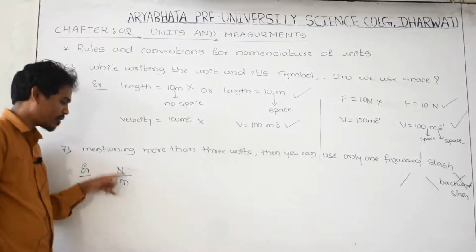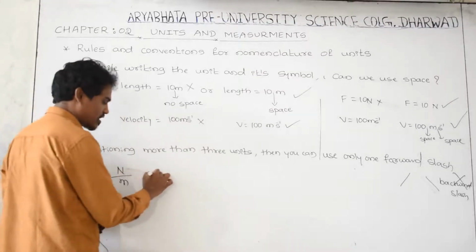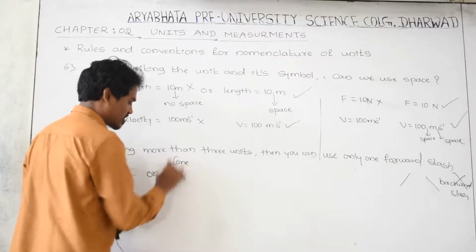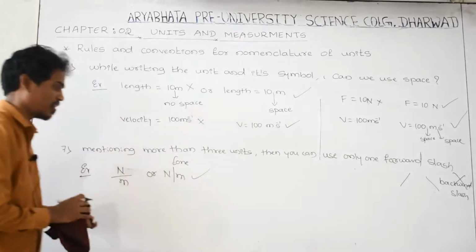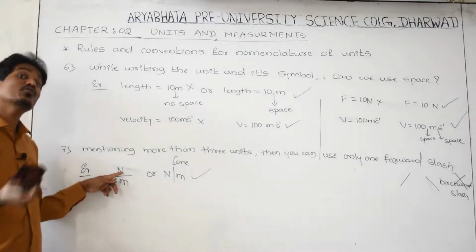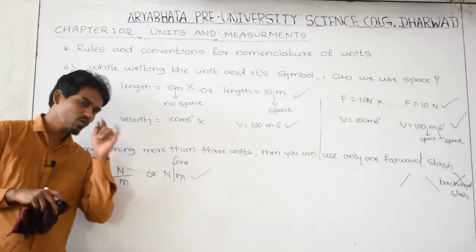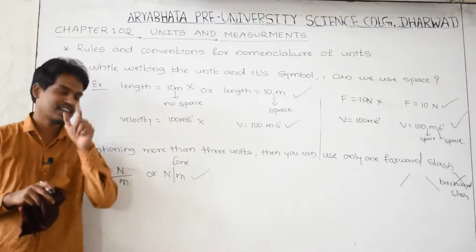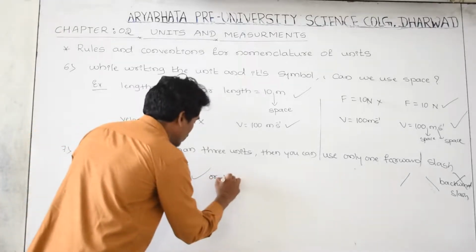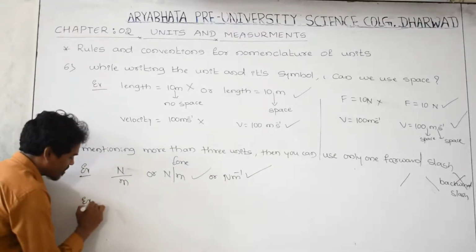While dividing one unit by another unit, we can use a slash. It can also be expressed as Newton per meter. Yes, only one slash is there. Yes, this is right. But while dividing one unit by another two units, while writing the unit in the form of slash, you can use only one slash and not more than one slash. For example, this can also be written as Newton per meter. This is also right. But here another example is there.